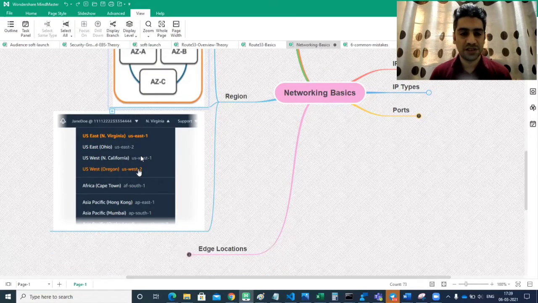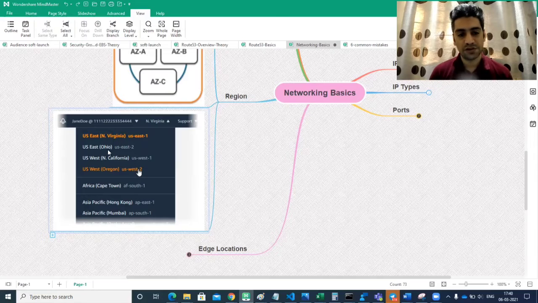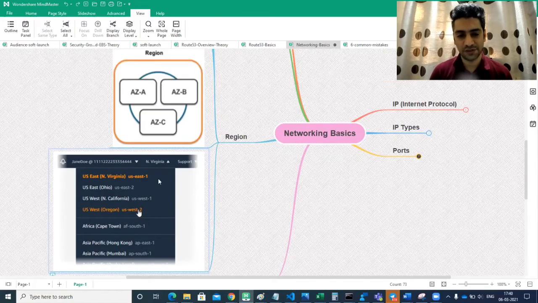Just to give you an understanding of it in the UI, you would see regions in this form. Whenever you log into your AWS account, you would see various regions like North Virginia and Ohio. They also have different names like US East 1, US East 2, US West 2. These are the different regions you would see in the UI, and right now I could see 21 such regions. We also have the Mumbai region in India, and I think 5 to 6 different regions in Asia Pacific, like Hong Kong and Mumbai.